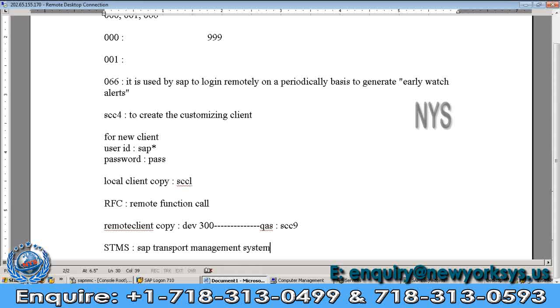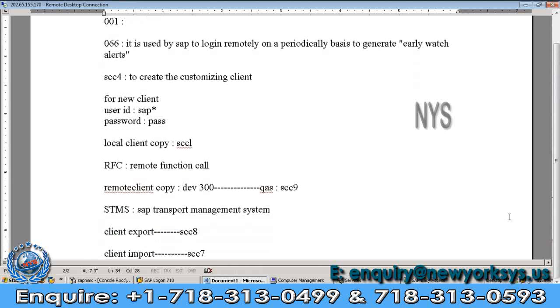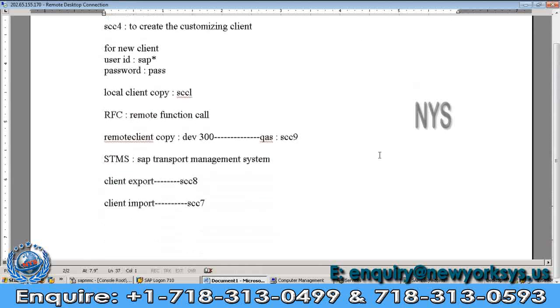Okay. Hello. Okay, I'm hearing. Then before the remote client copy, we need to configure the RFC connection. Yes, before export and import, STMS. Okay. One minute.